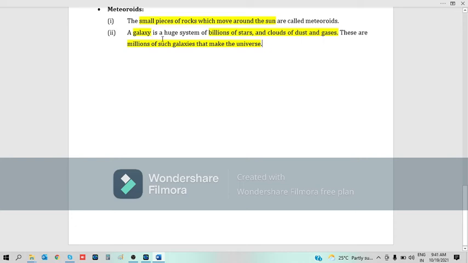A galaxy is a huge system of billions of stars and clouds of dust and gases. There are millions of such galaxies that make up the universe. That's all. This is the first unit in 6th NCERT geography.